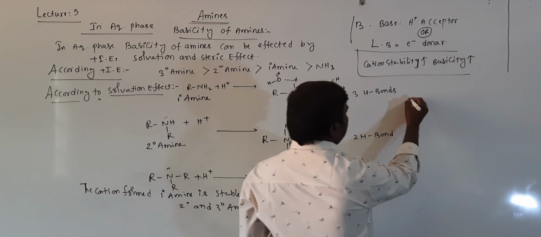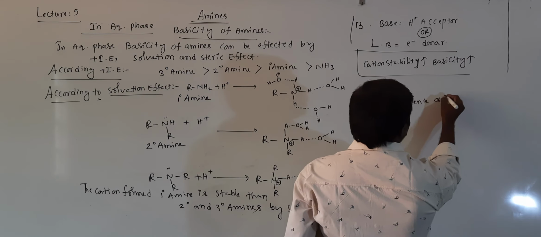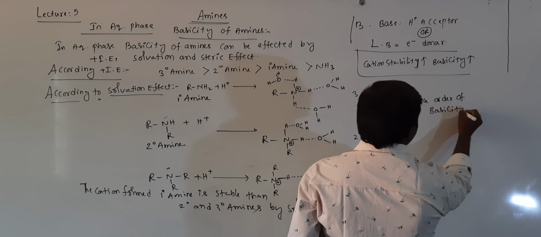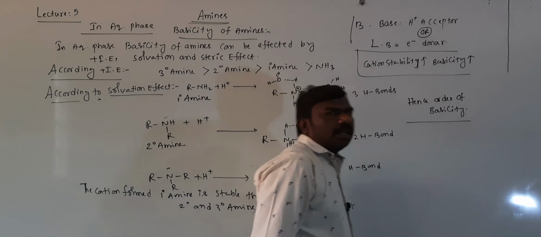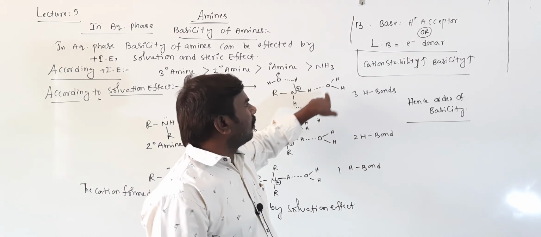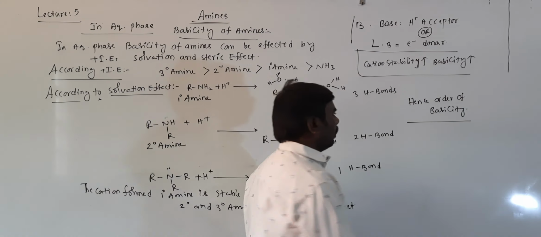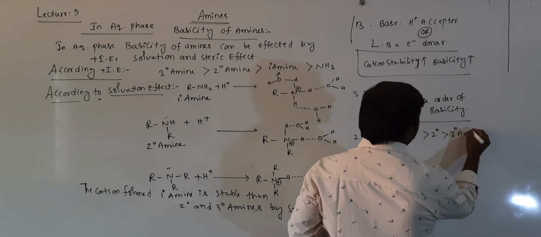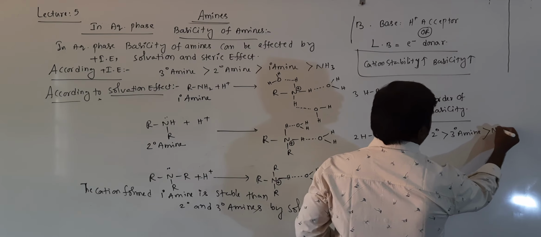Hence the order of basicity is: primary amine cation is more stable, that's why it is more basic. Primary greater than secondary greater than tertiary amine greater than ammonia.